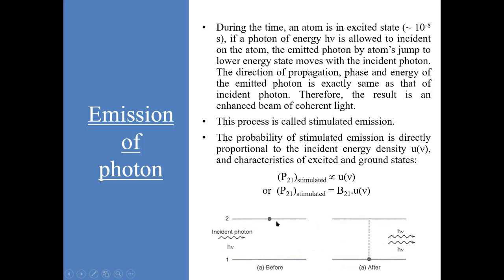In this stimulated emission, it is necessary that when an electron is coming from the higher state to the lower state, at the same time an external photon of the same energy difference is incident on the electron. So the probability of stimulated emission is directly proportional to the incident energy density. It can be written as the probability equal to B21 multiplied by energy density. Here B21 is known as Einstein's coefficient of stimulated emission.